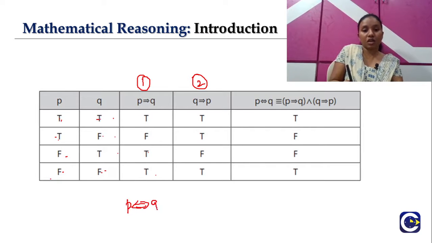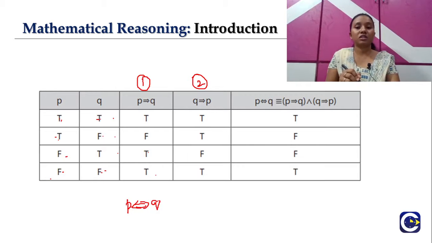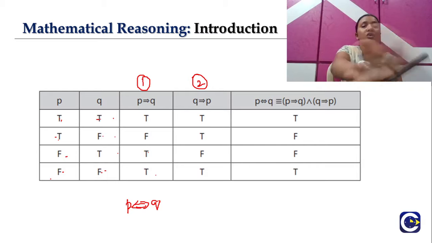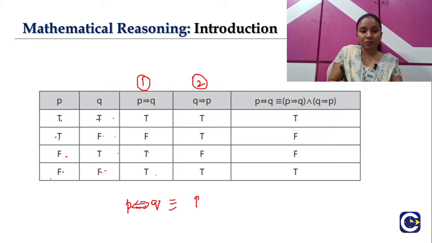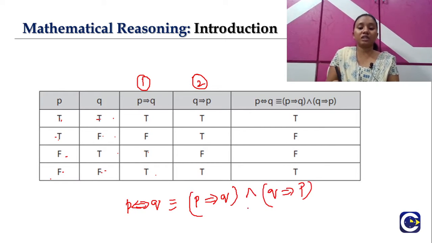So this will be formed by combining these two conditional statements. That means this double implication will be P implies Q and Q implies P. So by using the connector and, here we will be forming our biconditional statement. So let's see the biconditional statement here.